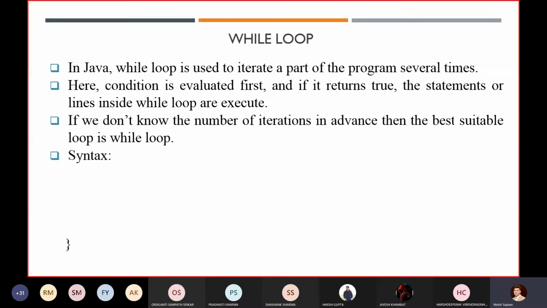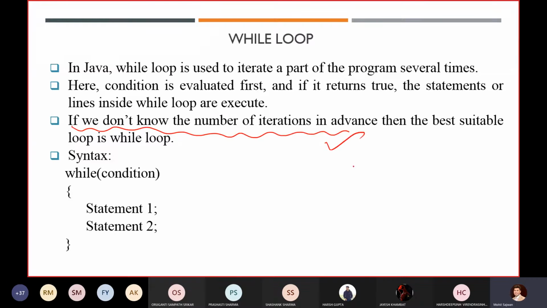In the last lecture, we discussed the while loop. So when do we generally use the while loop, because you have the while loop, the do while loop, and the for loop? In most scenarios, when you don't know the number of iterations in advance, the while loop is best suited. I'm not saying that you cannot use a for loop for those scenarios. You can use it, but it is best suited if you don't know the number of iterations in advance. So go for the while loop.